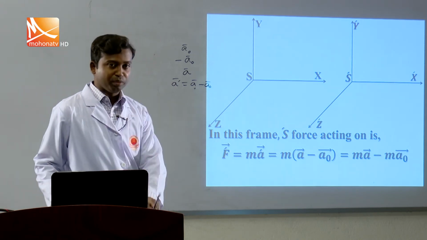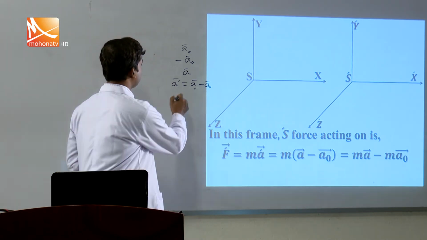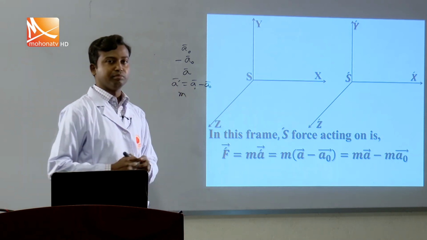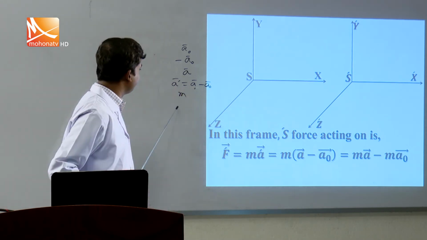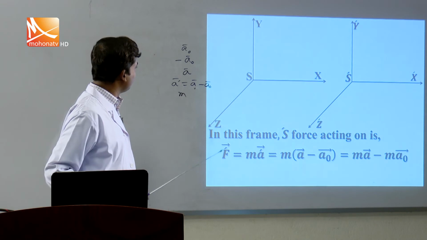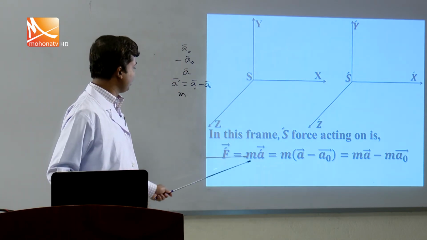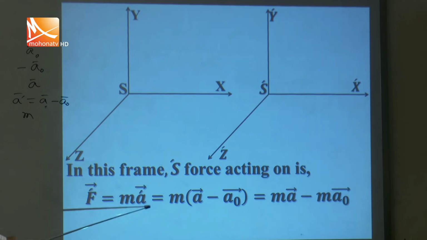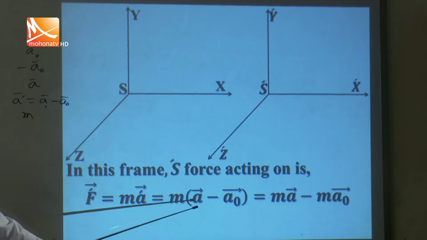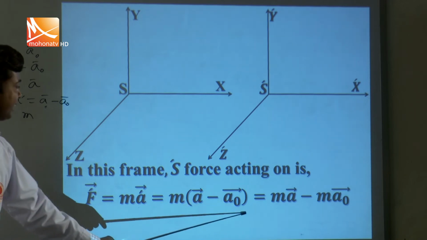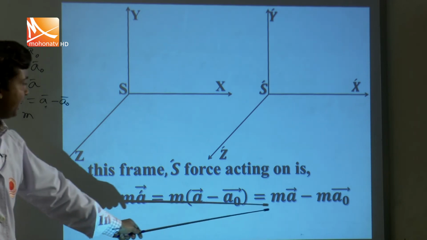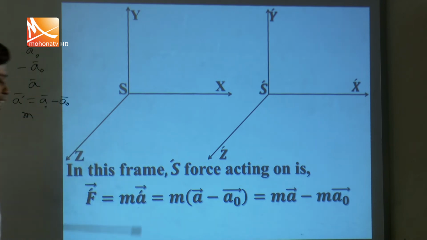If the mass of this body is m, then the force in this frame S prime will be F prime equals m a prime. Putting the value of a prime, that is a minus a naught, you get m times (a minus a naught), multiplying both sides, m a minus m a naught.